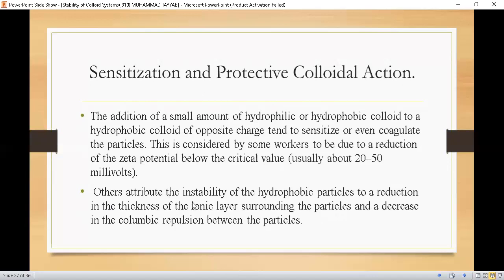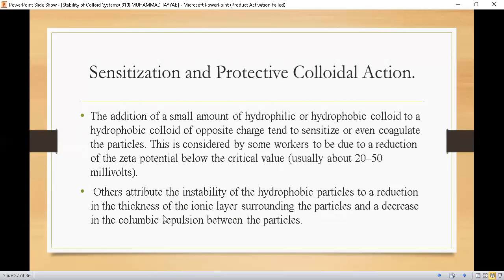Others attribute the instability of the hydrophobic particles to a reduction in the thickness of the ionic layer surrounding the particles and a decrease in the Coulombic repulsive forces between the particles. As we discussed, if the thickness of the electric double layer is reduced, there will be no further repulsion, the Coulombic repulsive forces will decrease and van der Waals attractive forces will increase,